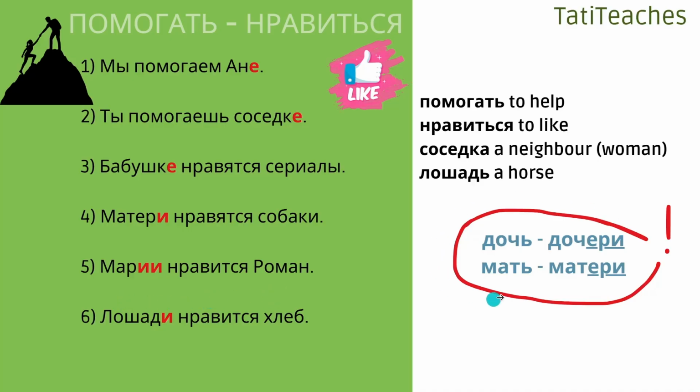And look at these 2 words. Usually family members, they have extraordinary, irregular declensions. So дочь is дочери in dative, мать is матери in dative, and actually дочери and матери is also plural for these words, so you can remember plural and it's the same form for the dative.